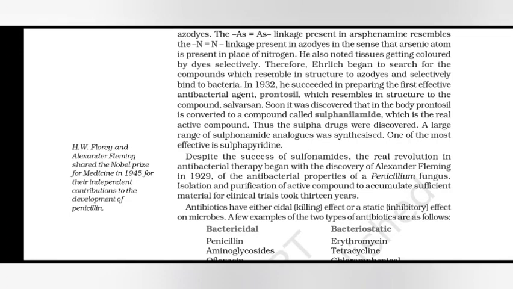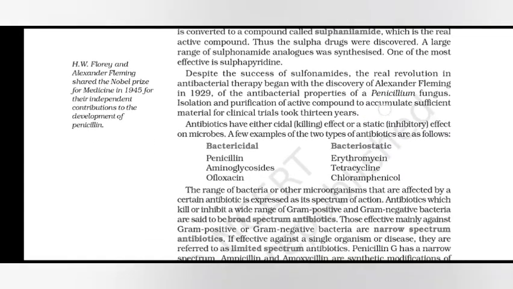Soon it was discovered that in the body, the Prontosil compound is converted to a compound called sulfanilamide, which is the real active compound. Thus, the sulfa drugs were discovered. A large range of sulfonamide analogues were synthesized. One of the most effective is sulfapyridine.